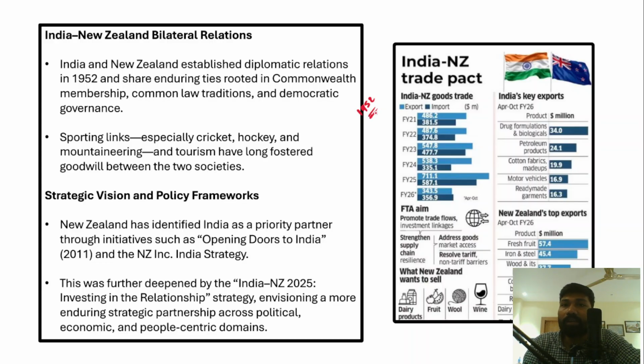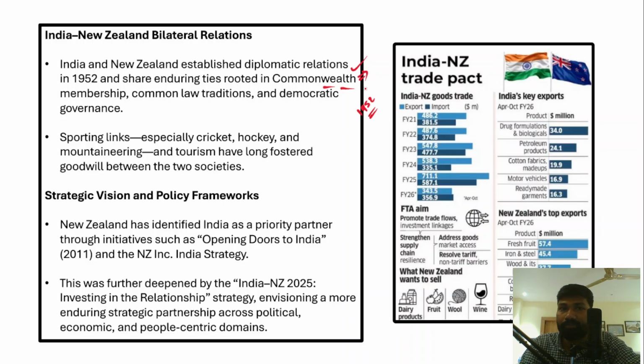Both India and New Zealand have a historical relationship in that both are members of the British Commonwealth. Now, what exactly is this British Commonwealth? The British Commonwealth is a group of countries, all of which were once colonized by the British rulers and are now independent. All those countries which were under British rule are called the Commonwealth Group of Nations. India is a Commonwealth nation and New Zealand is also a Commonwealth nation.